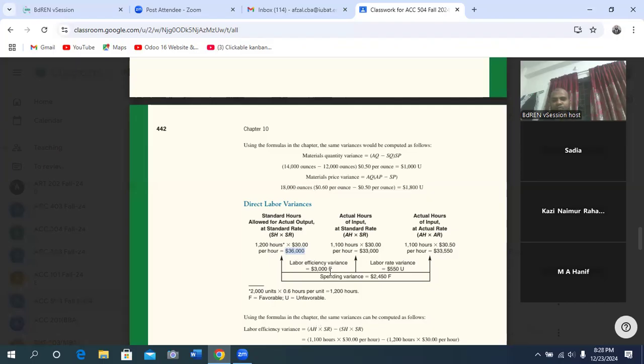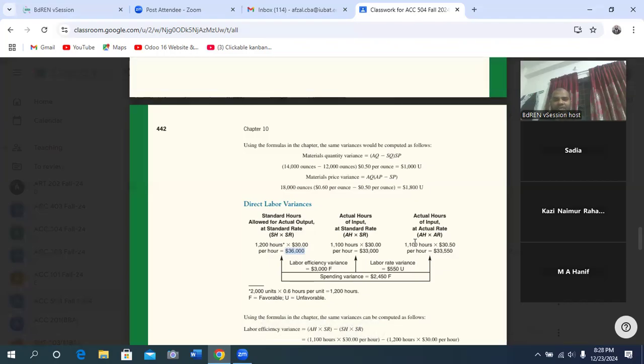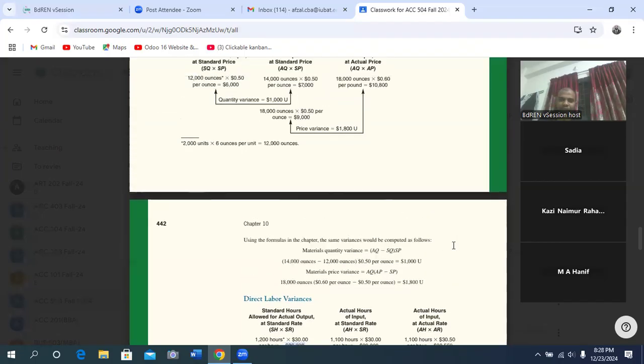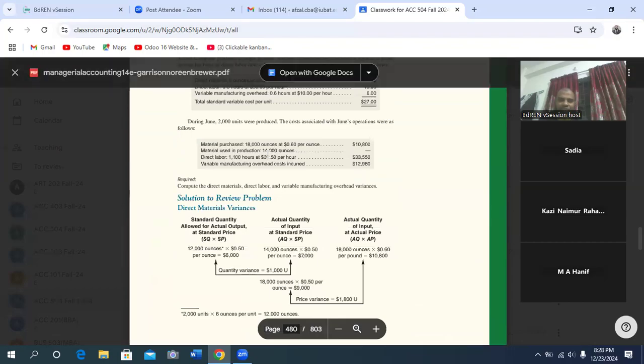Now, the rate. The third column is 1100 actual hours multiplied by actual rate 30.50. This 30.50 comes from the question. This given 30.50.